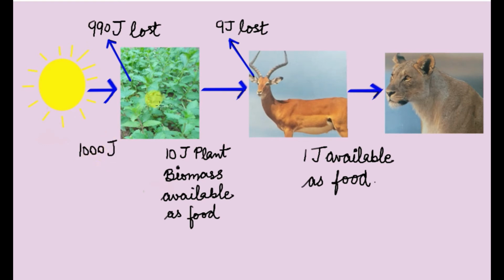For example, 1000 joules of sunlight is incident on the plants. From that 1000 joules, 99% of the energy, that is 990 joules, will be lost. Only 1% of the energy will be captured by the plants. So from 1000 joules, only 10 joules will be captured by the plants as biomass, which will be available as food for the next trophic level. So 10 joules will reach the deer. From these 10 joules, 90% of the energy, that is 9 joules, will be lost by the deer in various metabolic activities, and only 1 joule will be made available to the next trophic level, the lion.